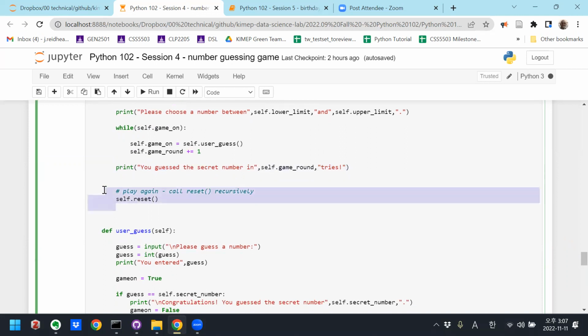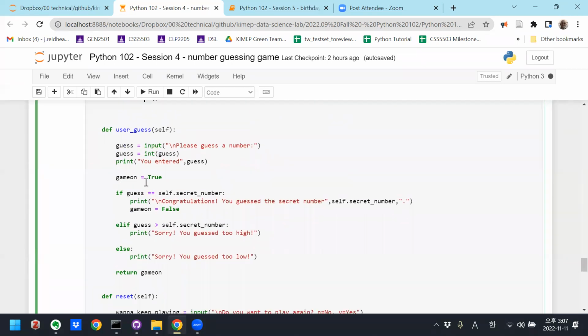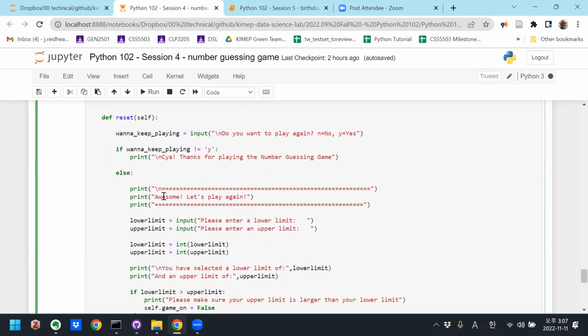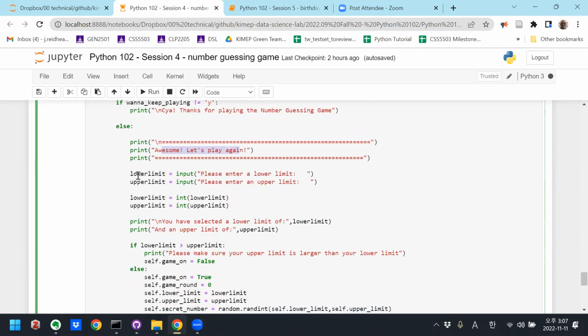What I added here was a function called reset. After the first play, you output, do you want to play the game again? The user can say yes or no. If they say anything but yes, then you just say, see ya, it's over. But if they say yes, then you say, awesome, let's play again, and you instantiate everything again.